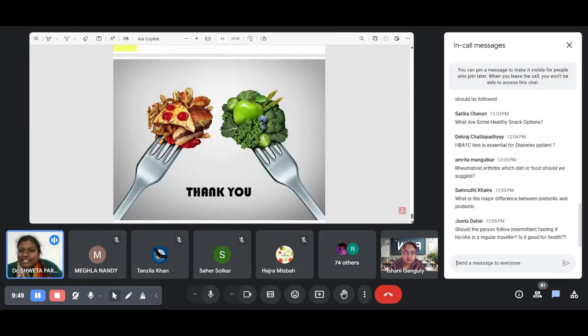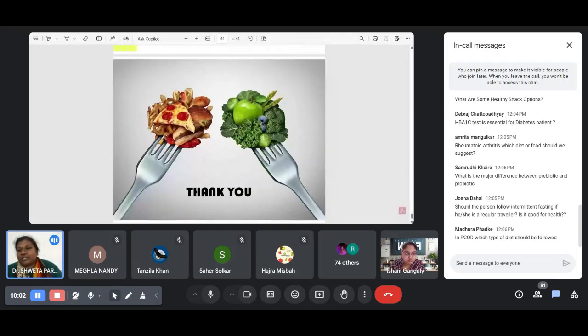Then next is: is the HbA1c test essential for a diabetic patient? Obviously, it will give you the report for the last 3 months, showing the condition of your blood sugar level. So it is very essential to go for HbA1c.